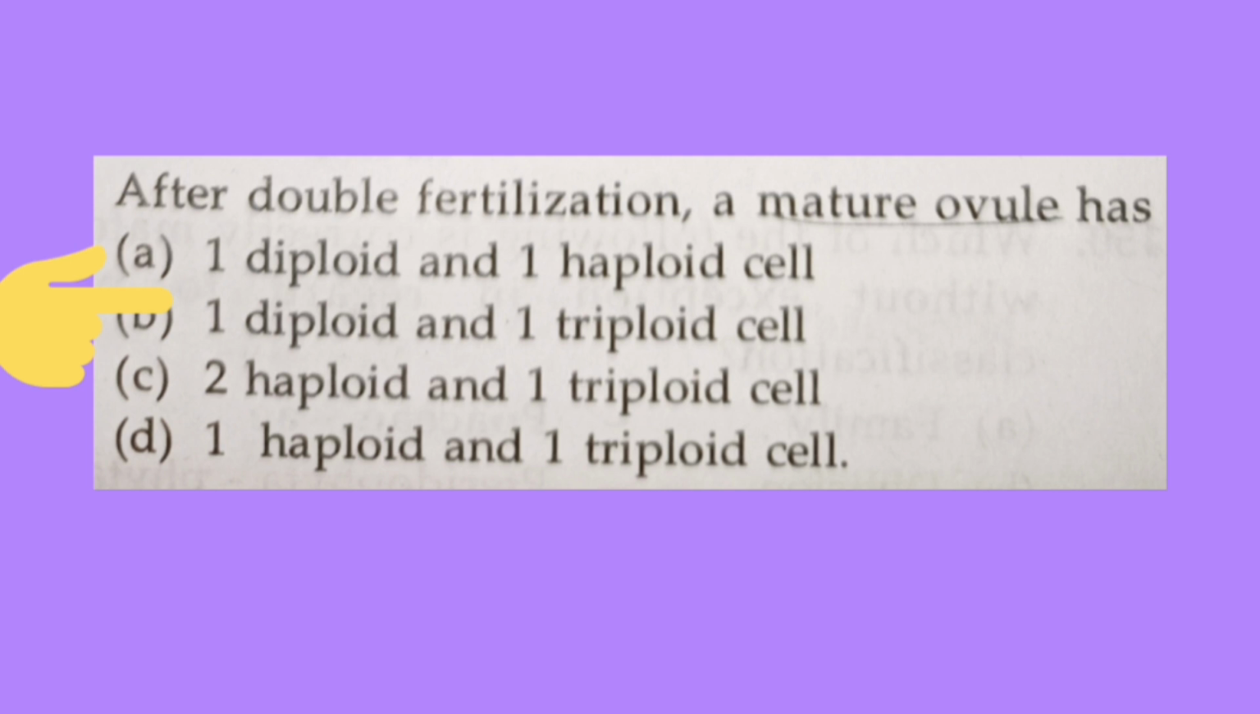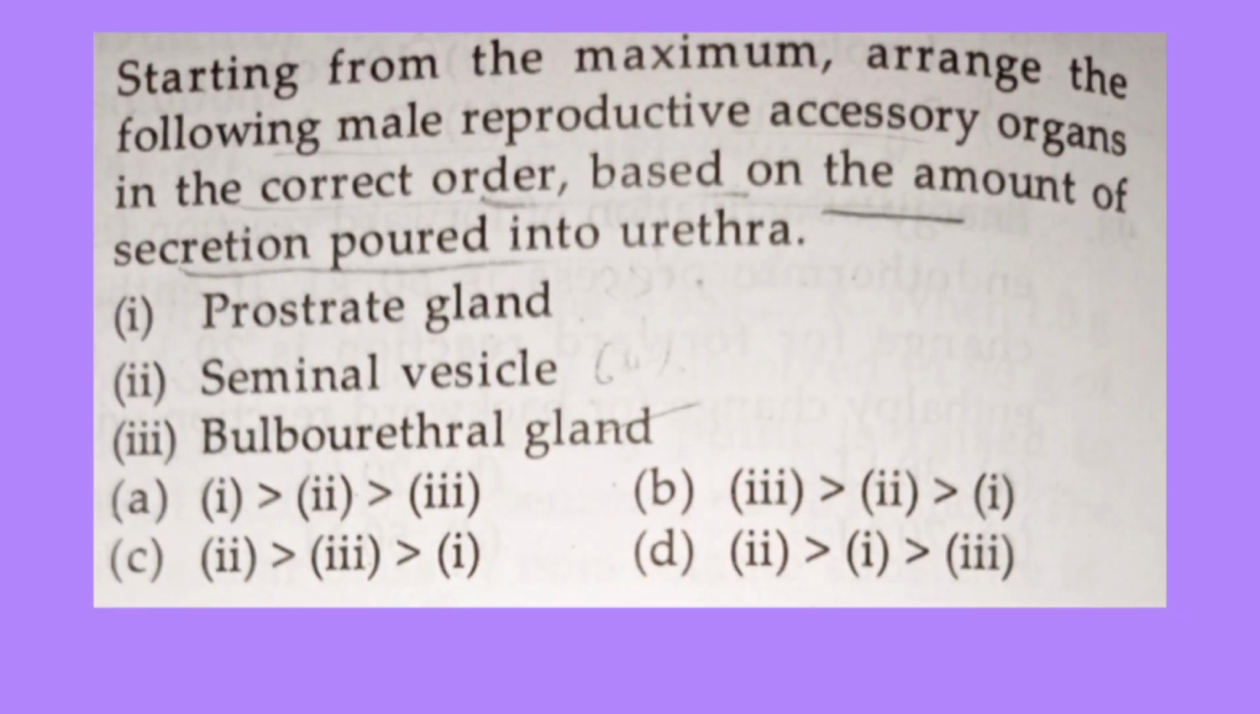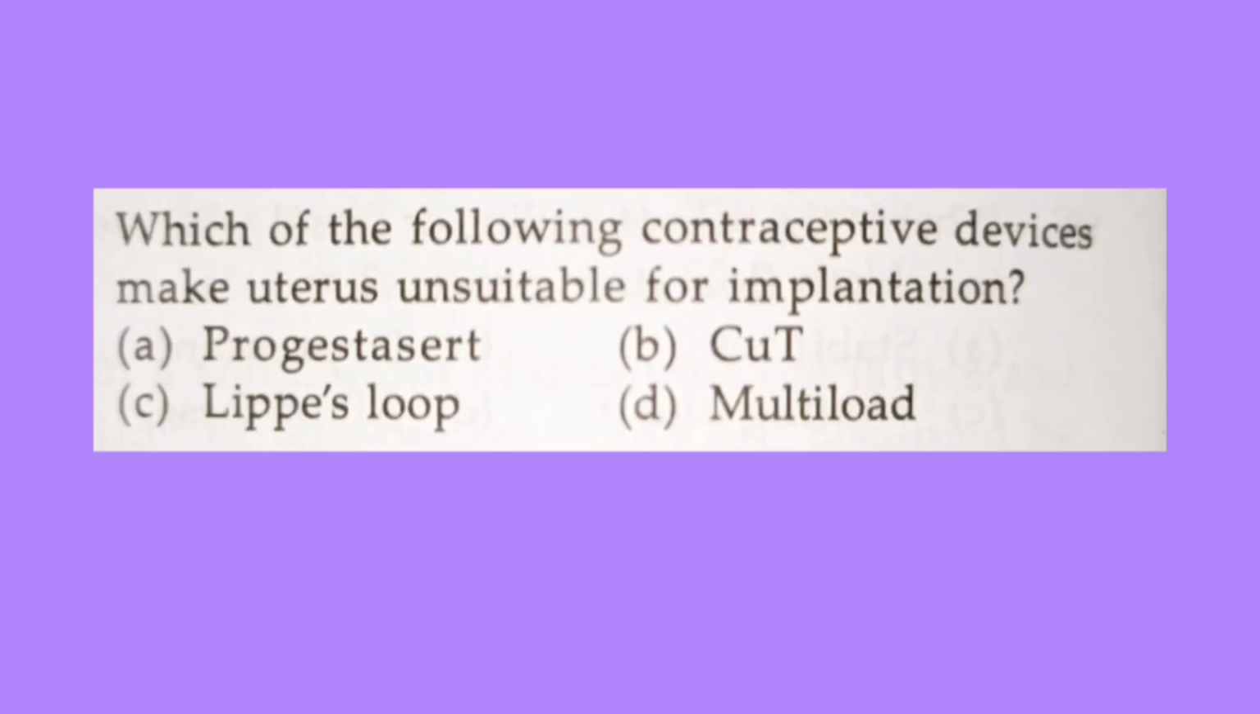Starting from the maximum, arrange the following male reproductive accessory organs in the correct order based on the amount of secretion poured into the urethra. So the correct answer is option D. And the next question is, which of the following contraceptive devices make the uterus unsuitable for implantation? So the correct answer is option A, that is progesterone.